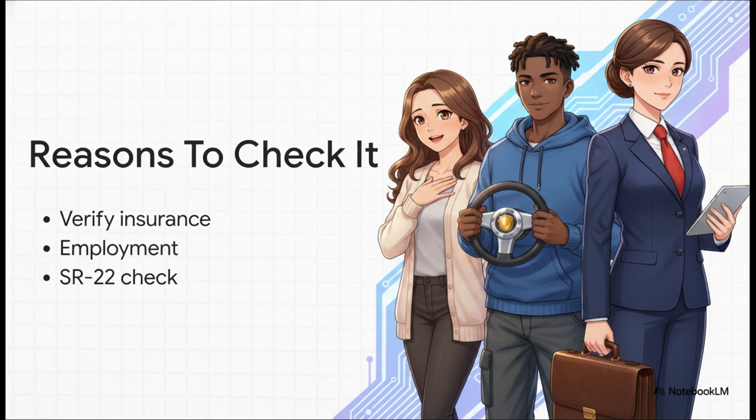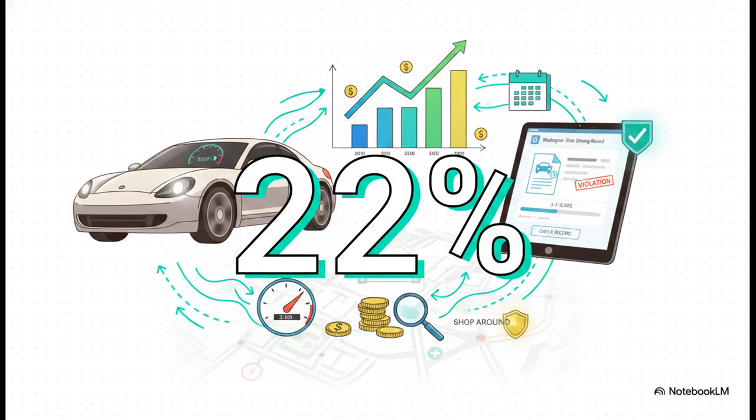You definitely don't want to find out your license is suspended because of some old unpaid ticket you completely forgot about. And get this, here is a surprisingly massive reason why staying informed matters. In Washington state, a single speeding ticket can cause your car insurance premiums to jump by an average of 22%. That's a huge hit to the wallet. Because insurers look at the past 3 to 5 years of your history, checking your record lets you know exactly when a violation finally falls off, so you know exactly when it's time to shop around for better rates.